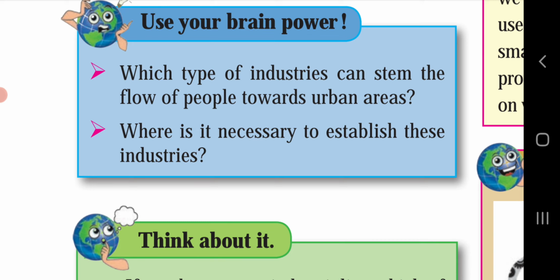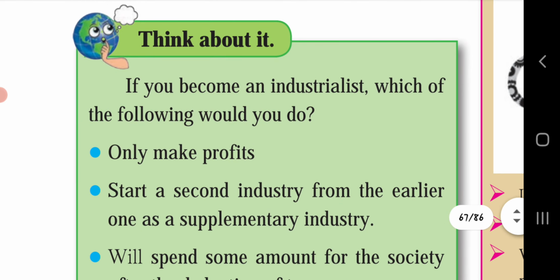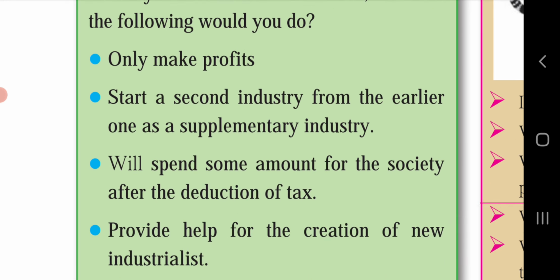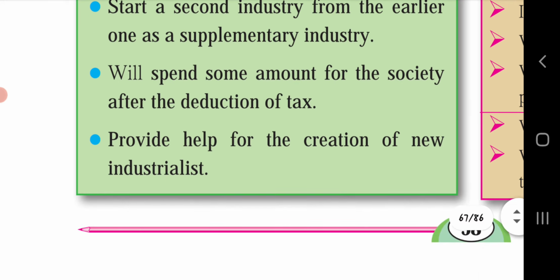Think about it. If you become an industrialist, which of the following would you do? Only make profits, or start a second industry from the earlier one as a supplementary industry? Spend some amount for society after the deduction of tax, or provide help for the creation of a new industry? So according to your choice, you can find out what you will do.